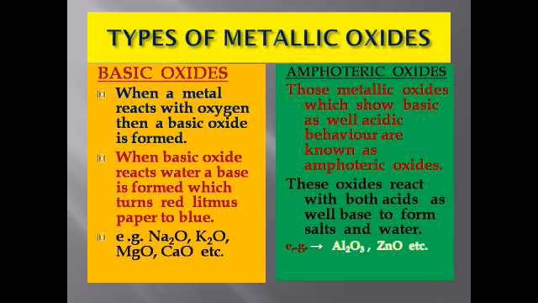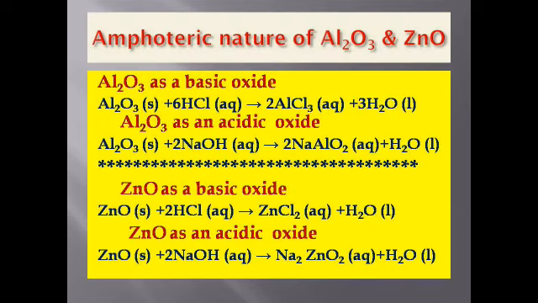These oxides react with both acids as well as bases to form salts and water. Example, aluminum oxide and zinc oxide. Now, how will you explain that aluminum oxide and zinc oxide are amphoteric in nature?